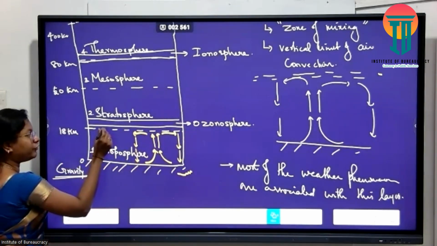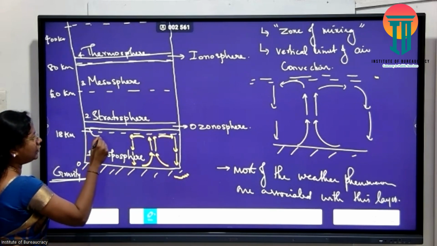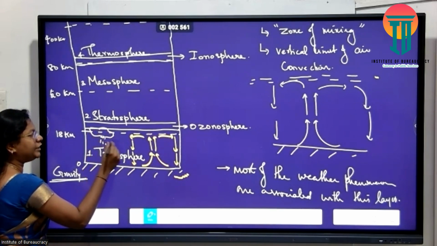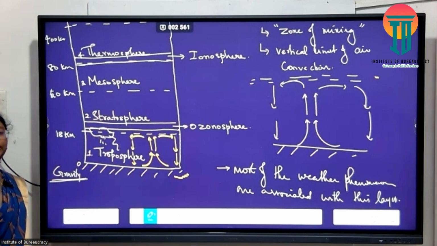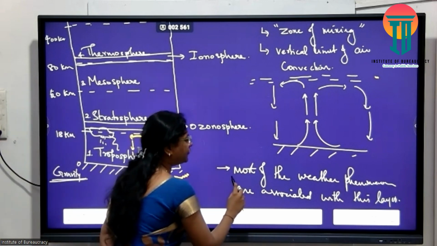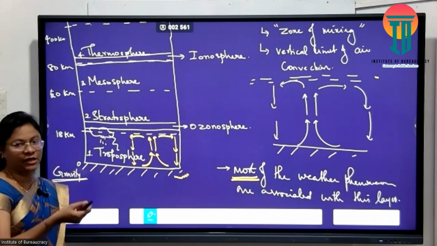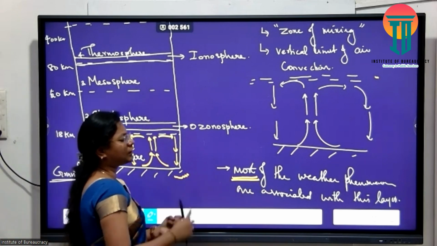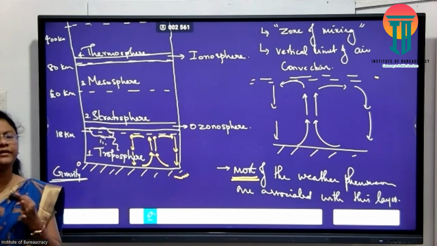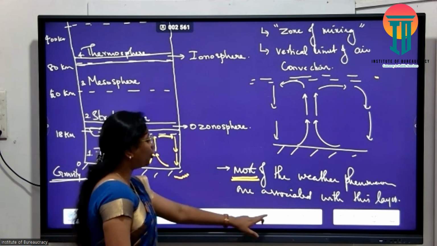So cloud formation, rainfall, cyclones, lightning. The entire weather phenomena happen in the troposphere. But very cautiously I've used the word most, meaning there are some exceptional cases, right? But generally all the weather phenomena, cloud, rainfall, cyclonic activity, thunderstorms, everything is associated with your troposphere.